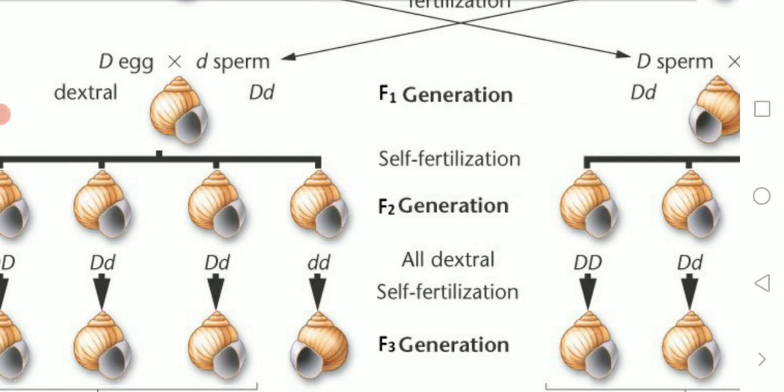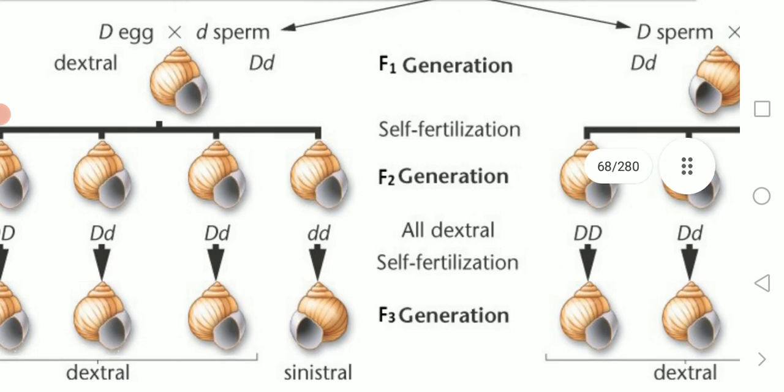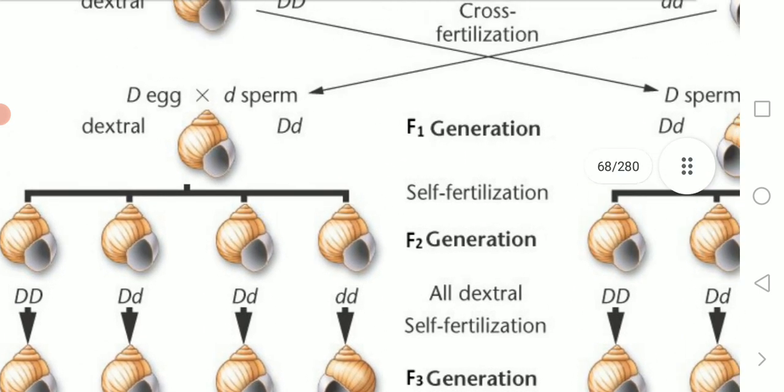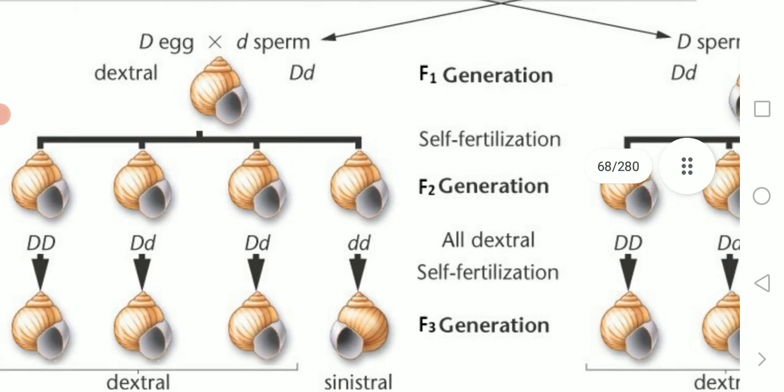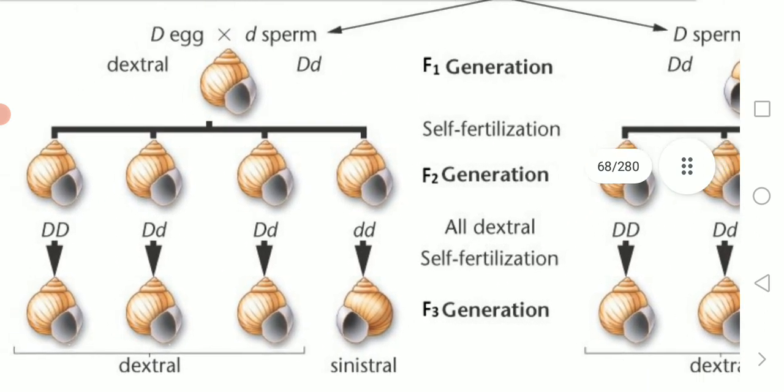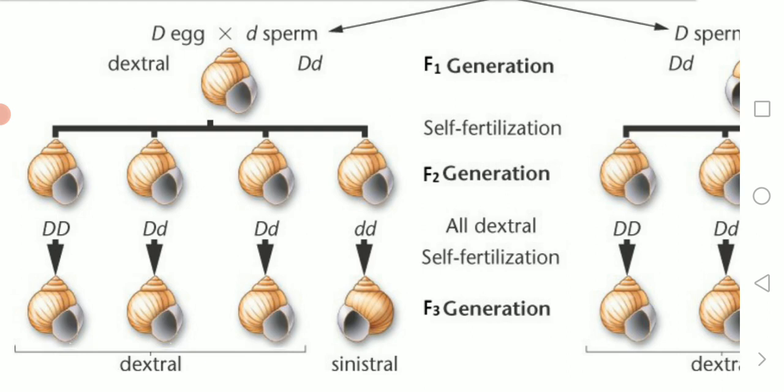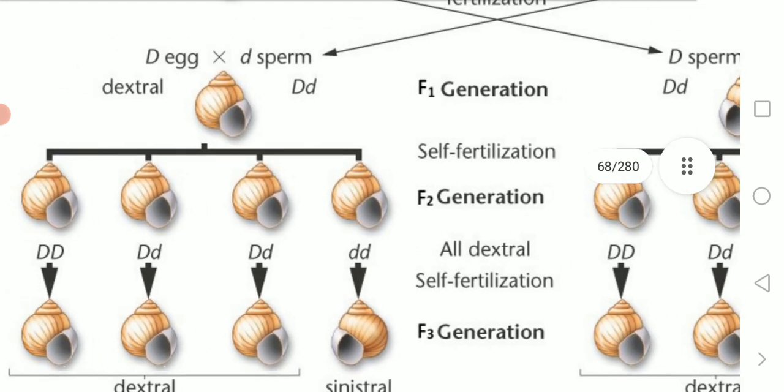The next one is another type of crossing. The same thing takes place here. Here we take the capital D as the male and small d as the female. Here we take the capital D organism as the female and small d as the male. That is what they say.